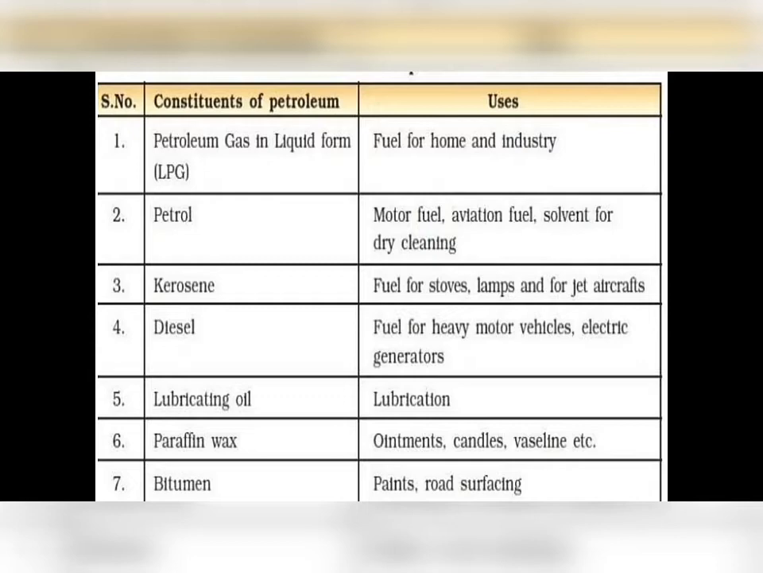For example, kerosene can be used for stoves, lamps, etc. And diesel for heavy motor vehicles like lorries. Everyone knows that, right? And lubricating oil for lubrication in machineries. They use this lubricating oil for smoothness. And paraffin wax in ointments, candles, Vaseline, etc. We use Vaseline, right? For applying to hands, feet and lips. In that also, there is a small quantity of paraffin wax which is a component of petroleum.